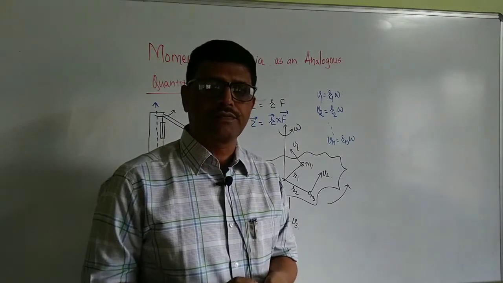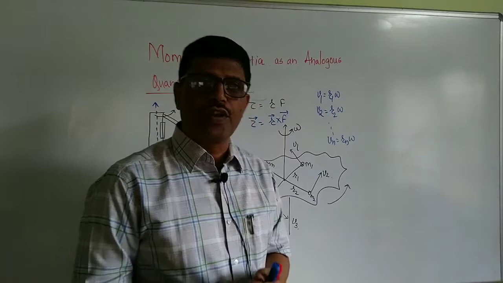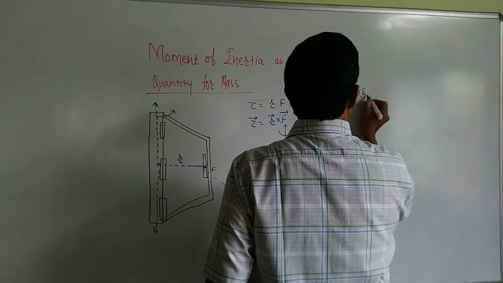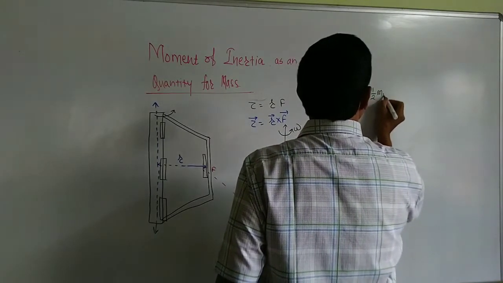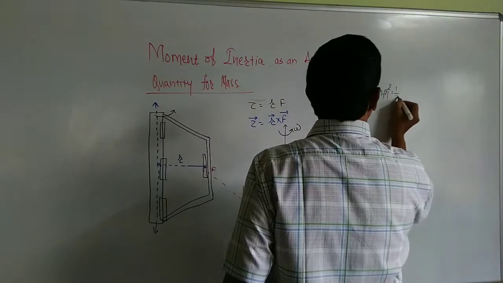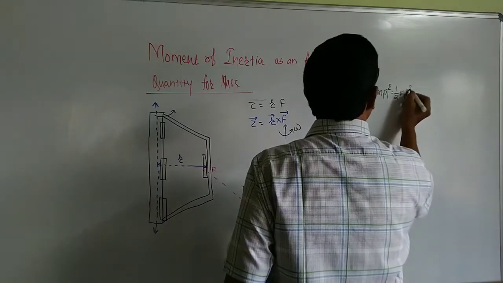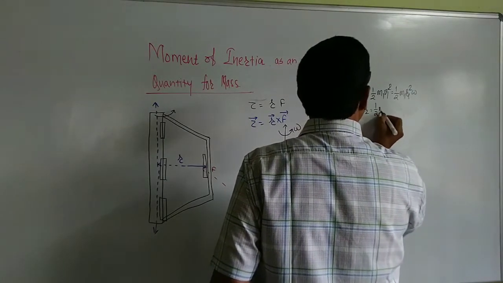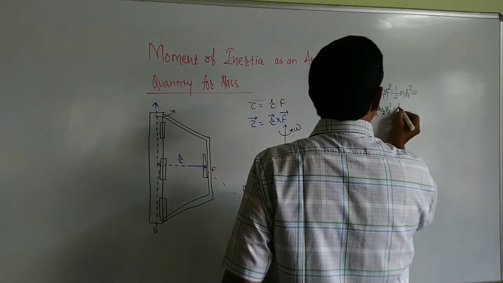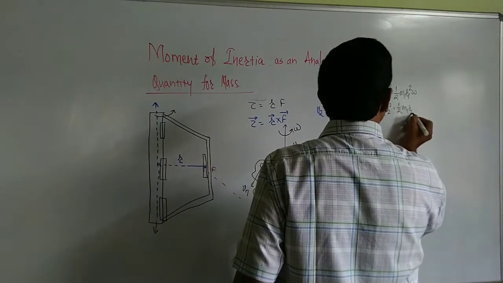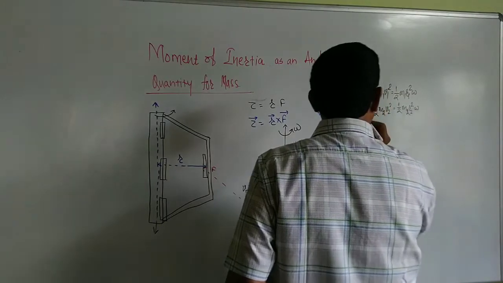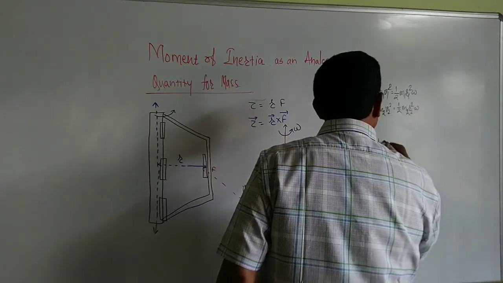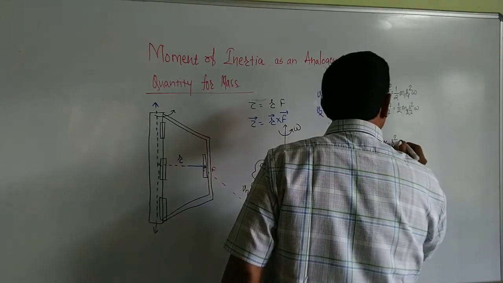From this, the kinetic energy of particle of mass m1, KE1, is half m1 v1 square, which comes out to be half m1 r1 square omega square. The kinetic energy of particle m2 is half m2 v2 square, which is half m2 r2 square omega square, and like that the kinetic energy of the nth particle is half mn rn square omega square.